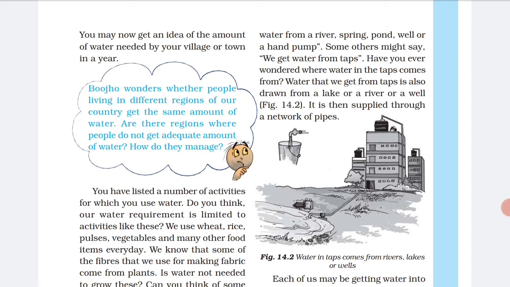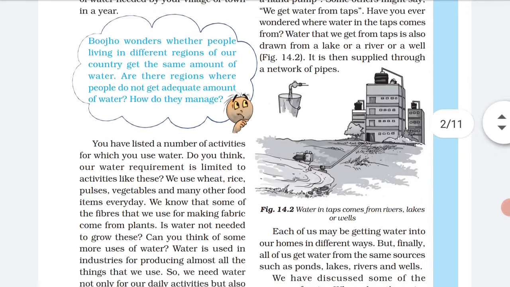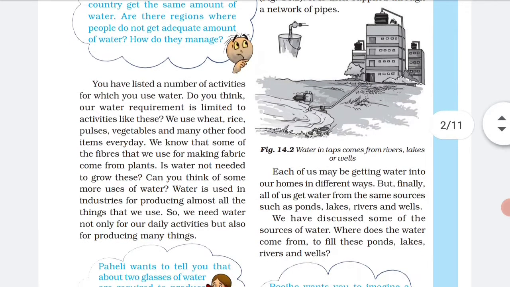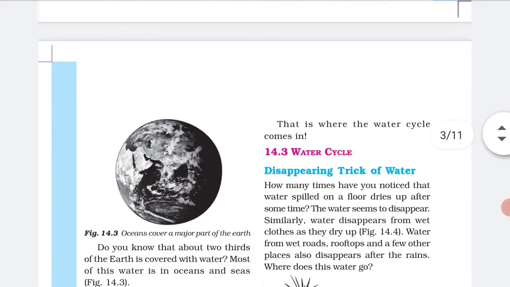Have you ever wondered where the water in the taps comes from? The water that we get from the tap also comes from a river or a well, and then it is supplied through a network of pipes. Each of us may be getting water into our homes in different ways, but finally, where do all of us get water from? Finally the source of water is ponds, lakes, rivers and wells. We have discussed some of the sources of water. Where does the water come from to fill those ponds? Now we will discuss that.